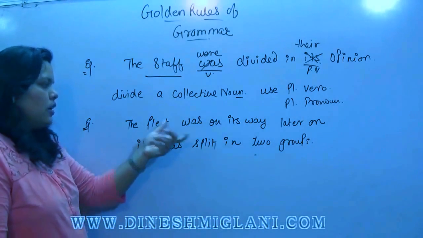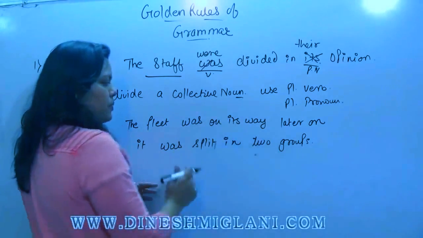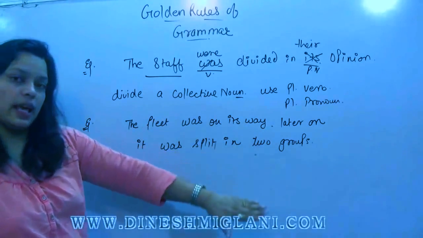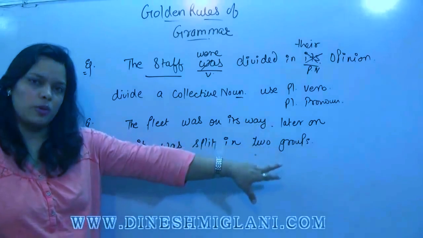Now, we have two parts here. First part, the fleet was on its way. Till here, it is a single body. In the second half, later on, it was split in two groups.